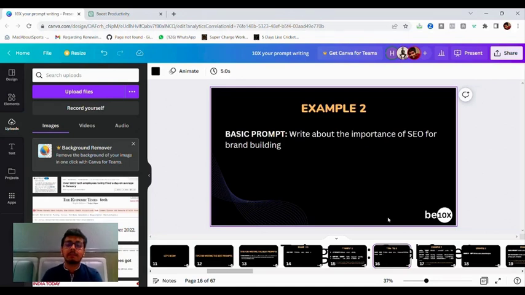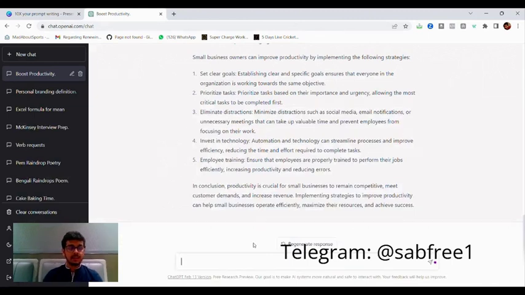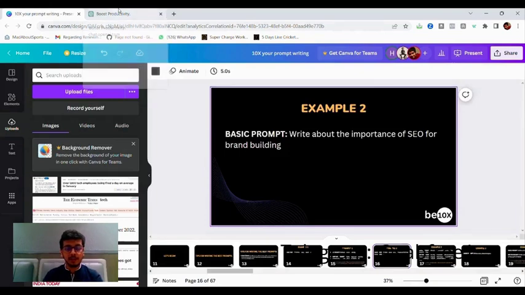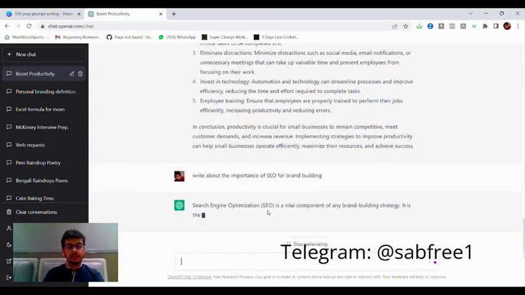Let's go to example number 2. So over here you are asking ChatGPT to write about the importance of SEO for brand building. Okay, so let's type it out over here. Let's practice everything while doing it. The results would be very good. I'm sure you all know about it. So write about the importance of SEO for brand building. Let's type it out and see what is the result.